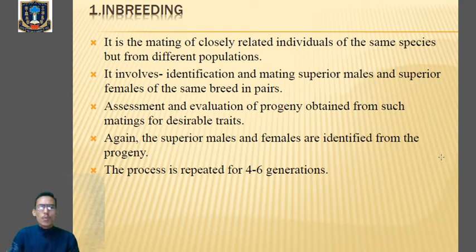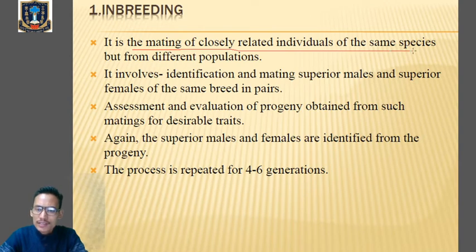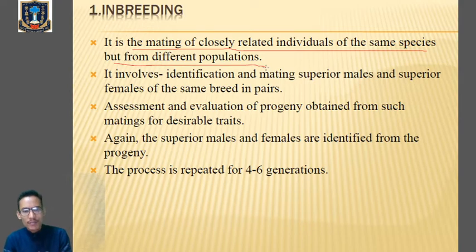So first of all, what do you mean by inbreeding? We'll look at it very carefully. Inbreeding is the mating of closely related individuals of the same species but from different populations. That means they are related. So in inbreeding there will be mating, the reproduction between individuals which are closely related. Within the same species there will be mating. The individuals must be closely related, but from different populations.